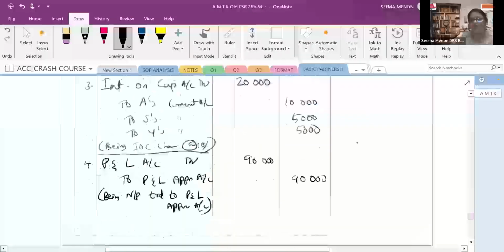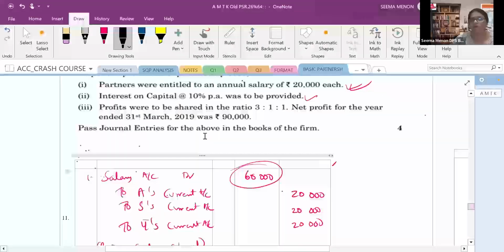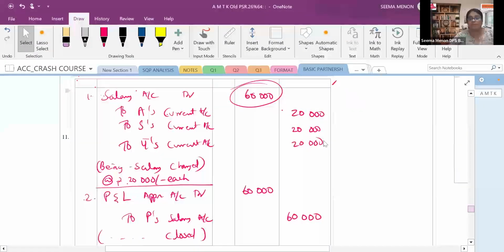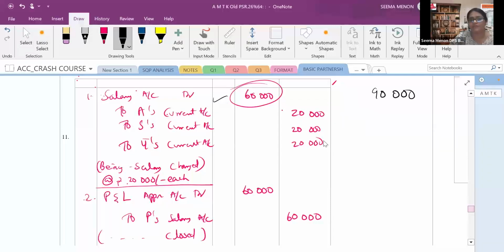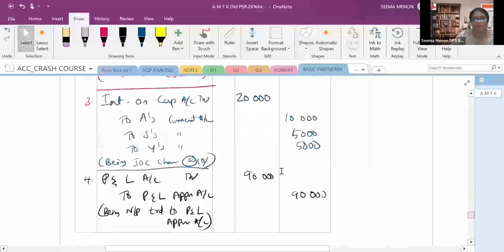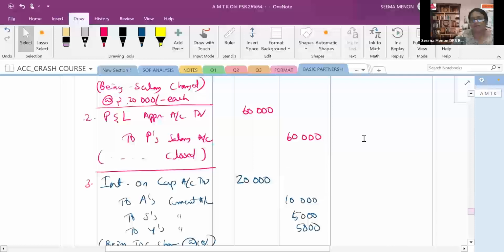Now we have to find out, because past the journal entry, all the transactions we discussed. Now we have to write one more journal entry, that is for divisible profit. So here I am doing, what is the net profit? 90,000. What is the salary expense? 60,000. We will subtract that. What is the interest on capital expense? Interest on capital expense is 20,000.